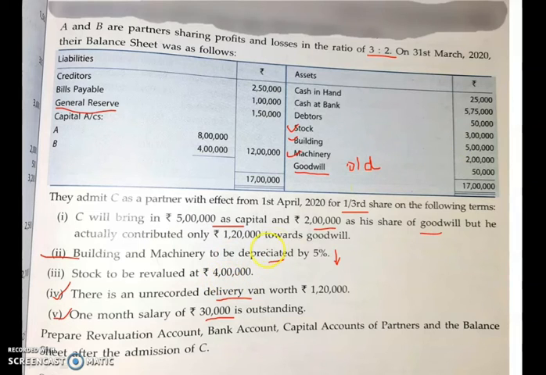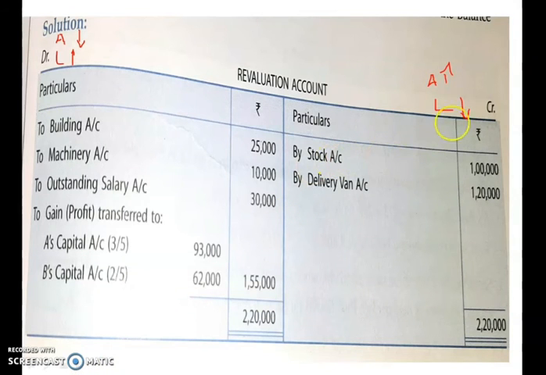So what is the difference? It's 1 lakh difference. Your stock value has increased. So asset increase, where are you supposed to show it? Yes, asset increase means on the credit side. So stock will be shown with the amount by which it is increasing, 1 lakh, the difference. So 1 lakh we have shown over here.